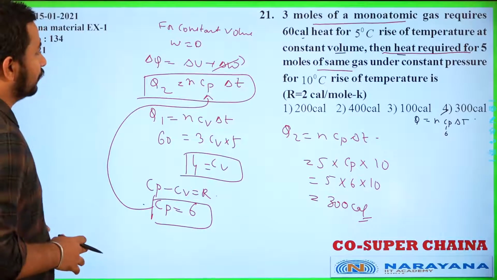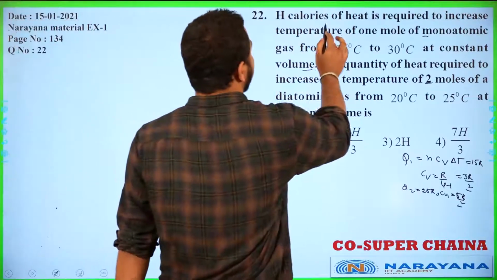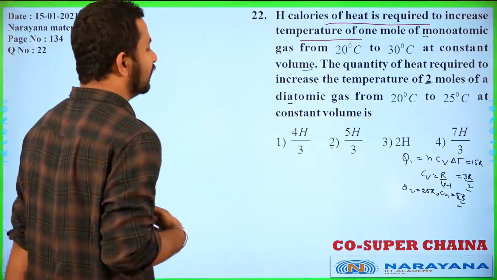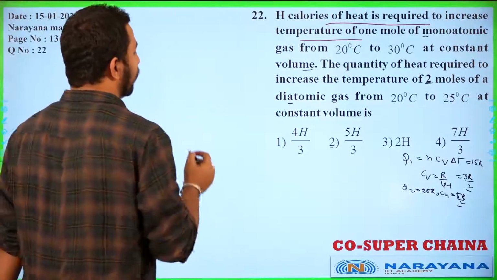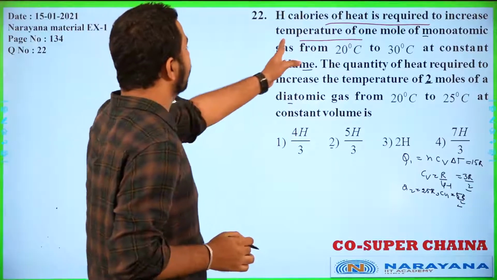So let's proceed to the next question now, students. H calorie of heat is required to increase the temperature of 1 mole of monoatomic gas. Here the gas is given as monoatomic. So H calorie of heat is required to raise the temperature.